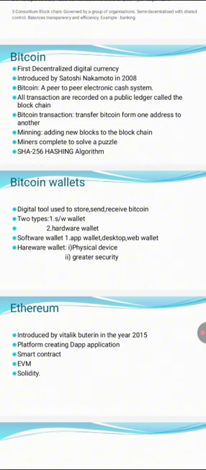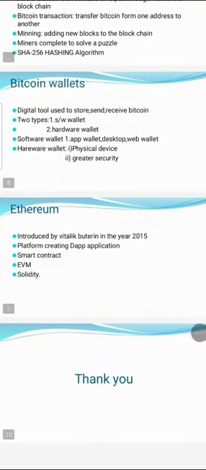Moving on to the next slide, we are using a Bitcoin wallet. A Bitcoin wallet is a digital tool used to store Bitcoin, and also for sending and receiving Bitcoin. There are two types of wallets for sending and receiving. The first one is the software wallet, which is fully online, and the second one is the hardware wallet, which is fully offline.